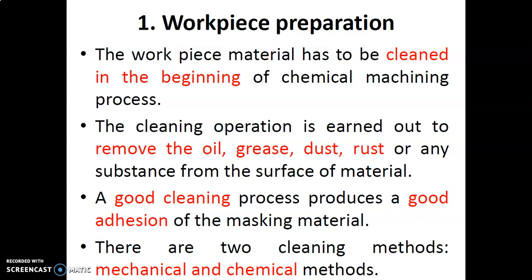The workpiece material has to be cleaned at the beginning of the chemical machining process. The cleaning operation is carried out to remove oil, grease, dust, rust or any substance from the surface of the material. A good cleaning process produces good adhesion of the masking material.